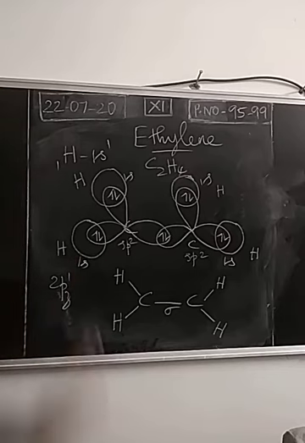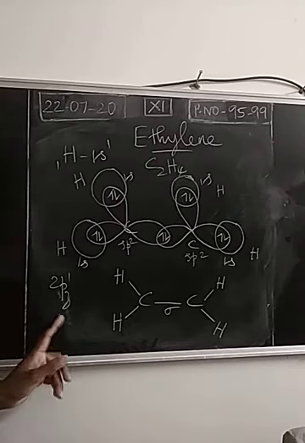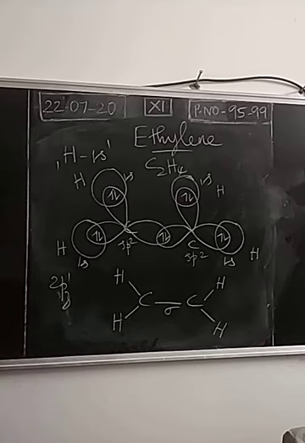So when we observe the structure, for sp2, what will be the predicted geometry? We already studied in valence bond theory. For sp2 hybridization, the usual structure will be trigonal planar. So all these atoms will be in a plane. That means this unhybridized orbital will be perpendicular to the plane, as we explained in boron trifluoride, right?